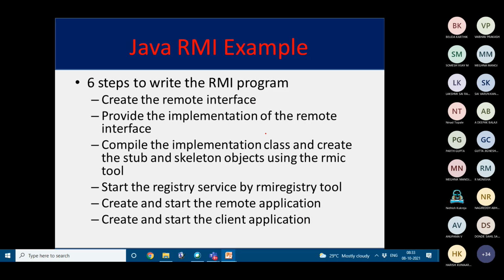So there are 6 steps. First, create the remote interface, then provide the implementation of the remote interface, compile the implementation class and create stub and skeleton objects using the RMIC tool, then start the registry service by the RMI registry tool, then create and start the remote application, then create and start the client application. So these are the 6 steps.